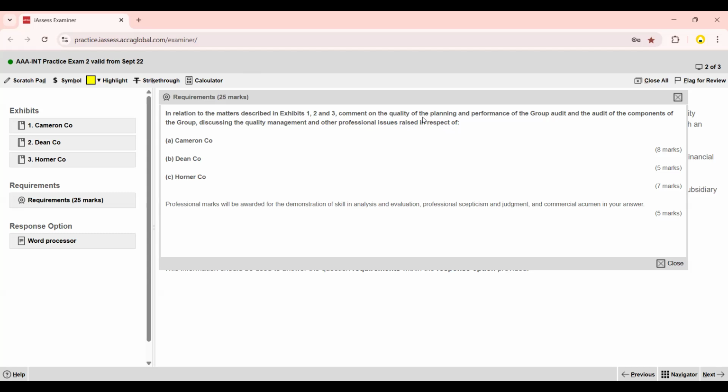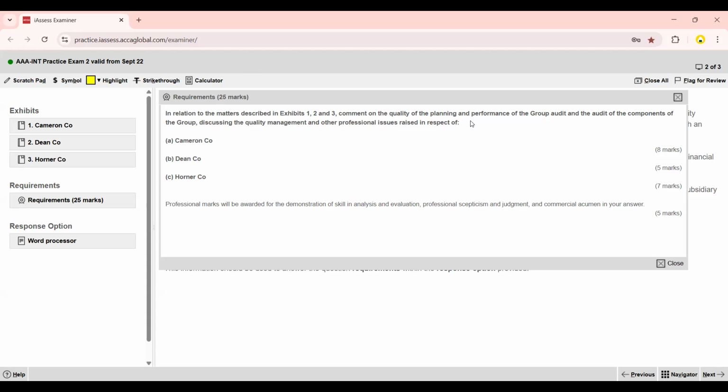Whenever there is the word quality, we all know this is from block 2, ISQM 1, ISQM 2, or ISA 220 revised. Now, in this question, the examiner asks you to comment on the quality of the planning and performance of the group audit and the audit of the components of the group, discussing the quality management and other professional issues raised in respect of Cameron, Dean, and Horner Company.